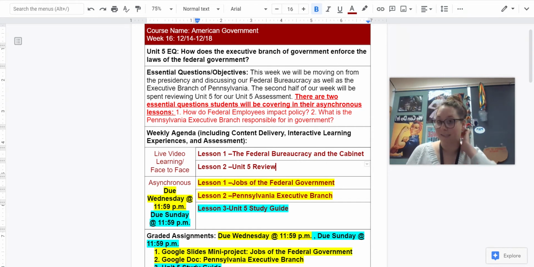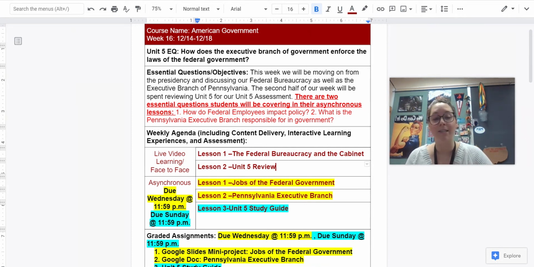For your asynchronous lessons, there are two asynchronous lessons on new information, and there's one that is going to be a review. So asynchronous number 1 is going to be a mini Google Slides project on jobs of the federal government. I'm going to send you a website with all of the agencies, all of the departments in the federal government. There are hundreds of them, and you're going to pick one of them, anyone that interests you. Postal Service, if you're interested in the archives, if you're interested in the Department of Defense, anything you want, you're allowed to pick. You're going to pick one department, and there are going to be directions where you're going to tell me about that department and then explore some job opportunities that you could do through that department.